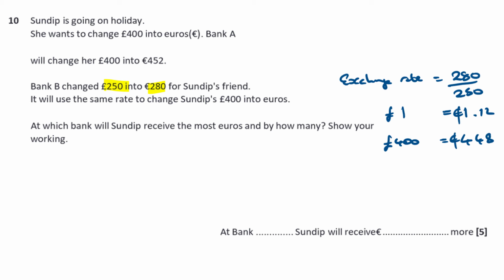Now we got 452 from Bank A. So Bank A is going to give her the most. Okay, by how much? The difference is going to be what she got in Bank A, 452, minus what she gets from Bank B, 448. And that comes out to be 4. So Sandip received €4 more. Okay, might buy her a drink at the bar or something.